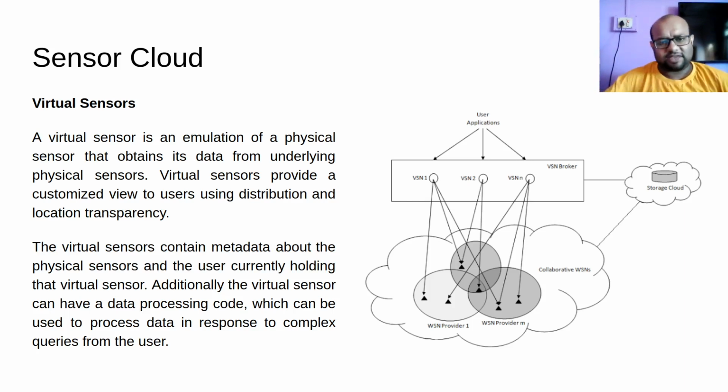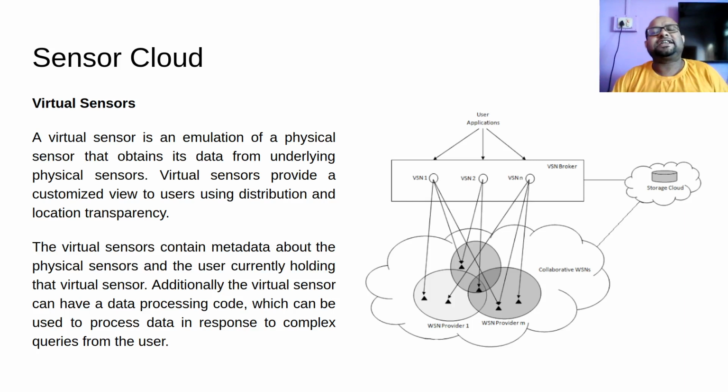This query may be anything. What is the temperature, etc. But what is the temperature is a very simple query. I may have more complicated queries, like one sensor may have humidity and temperature, and from that I may query what is the apparent temperature. So I may have even more complicated queries. Some code may be there in our virtual sensor that will run and will serve this query.